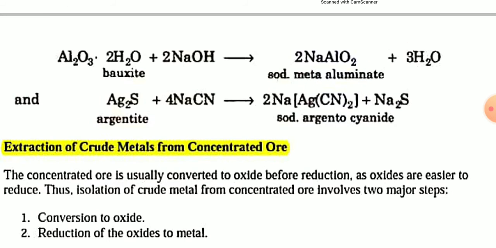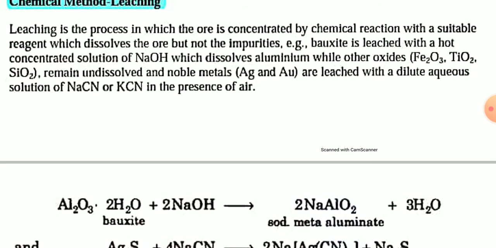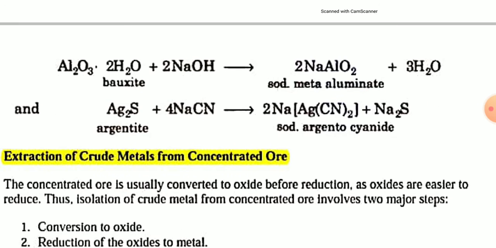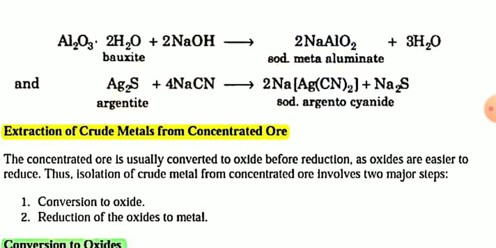You have to mention the chemical reactions also during leaching of bauxite ore. The bauxite, Al2O3.2H2O, reacts with sodium hydroxide and forms soluble sodium meta-aluminate, NaAlO2, and water. The impurities present in bauxite such as Fe2O3, titanium oxide, and silicon oxide remain undissolved. You filter the solution, and in the filtrate you will get sodium meta-aluminate.